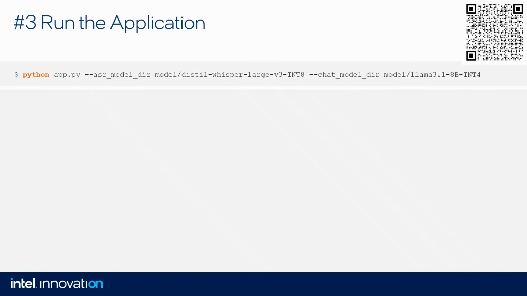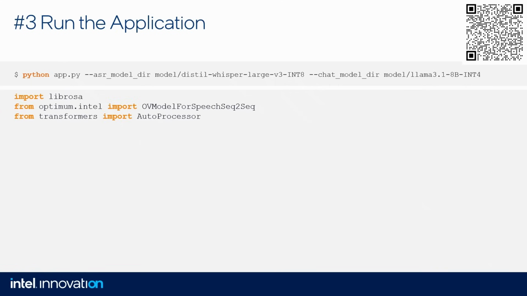To run the application itself, we need to use the app script with additional parameters like the path to our models. These models we already converted and optimized. And how does it look under the hood? How does this script look? Well, I'm presenting here just the most important snippets of code. Of course, the script itself is much longer, more than 200 lines of code, but I'm not going to present all of them here.